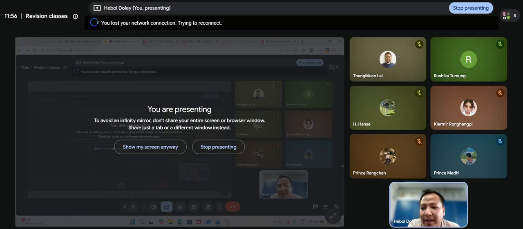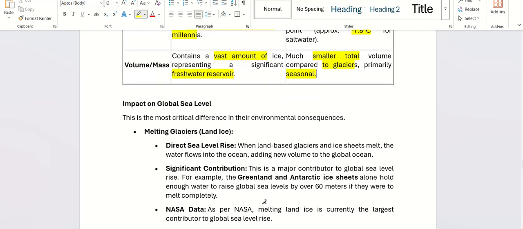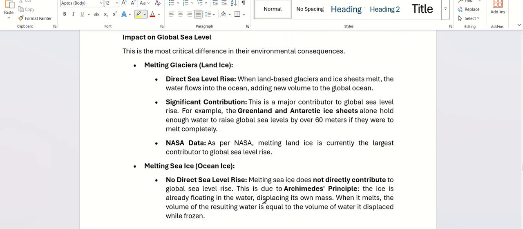So why are we studying the melting of these two ices? Because it impacts your global sea level. When glaciers melt, we see direct sea level rise.